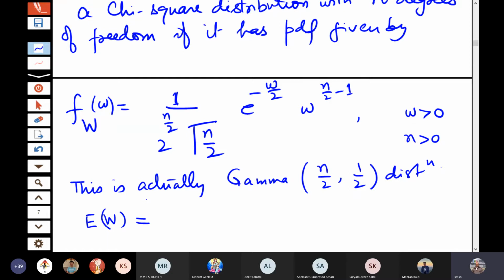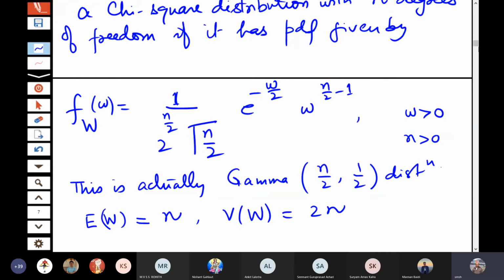Does anybody remember the mean of a gamma distribution? It is r by lambda. So it is n by 2 divided by 1 by 2, so it will become n. What was the variance of a gamma distribution? It was r by lambda square. So it is n by 2 divided by 1 by 4. So the variance of this will become 2n. So it is easy to remember here. The mean of a chi-square distribution is equal to the degrees of freedom. The variance is equal to twice the degrees of freedom.